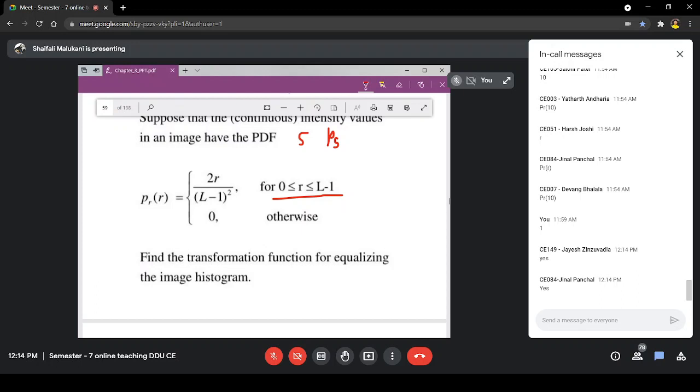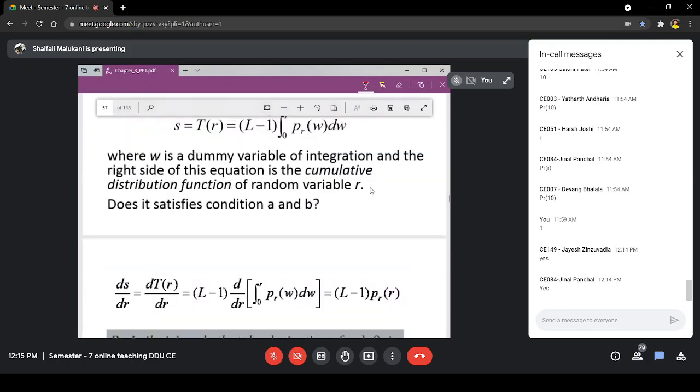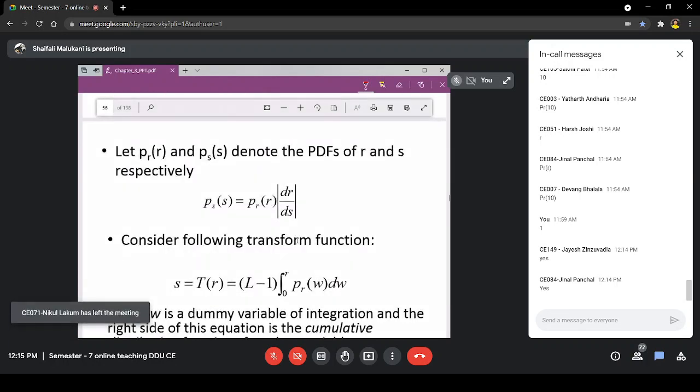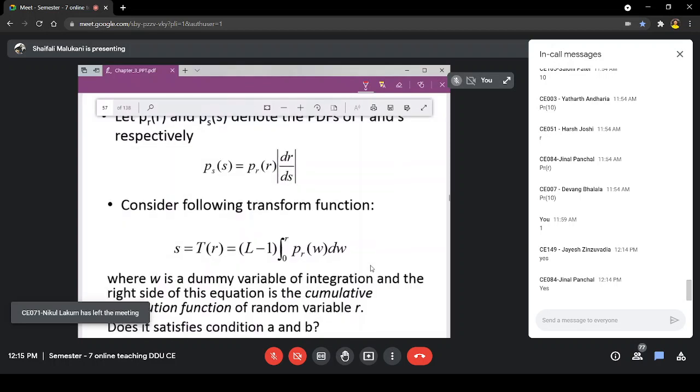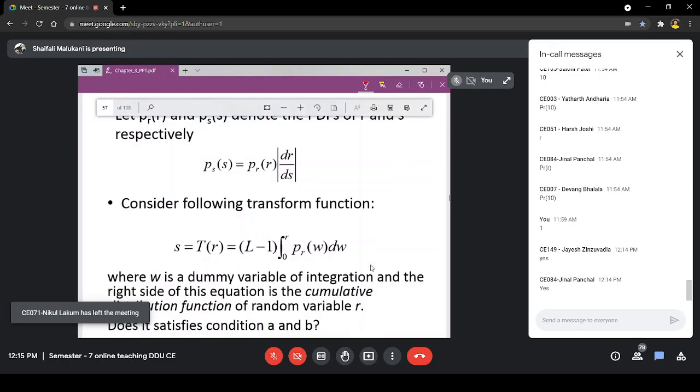Okay. Now, which function is known as the transformation function? Observe here, which function out of these two is a transformation function? Transformation means it changes, right? Which function changes here?